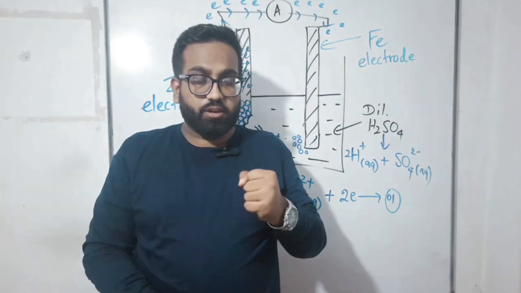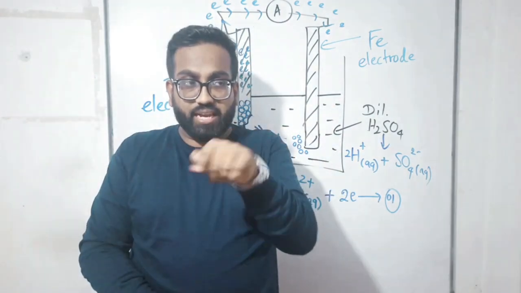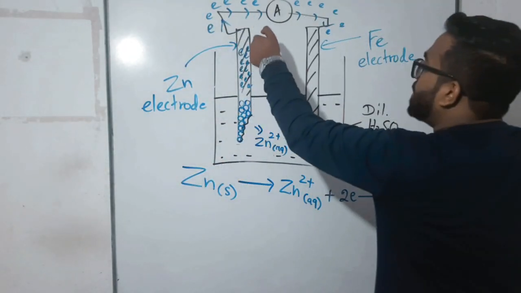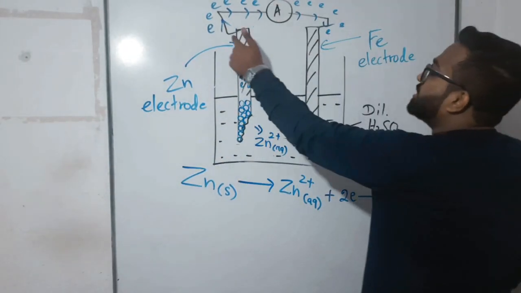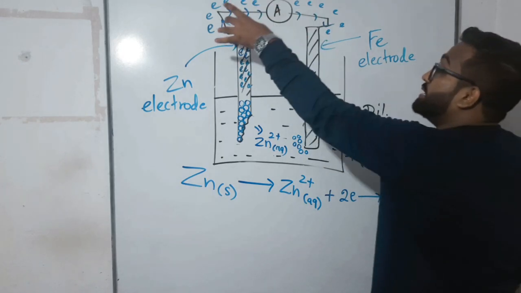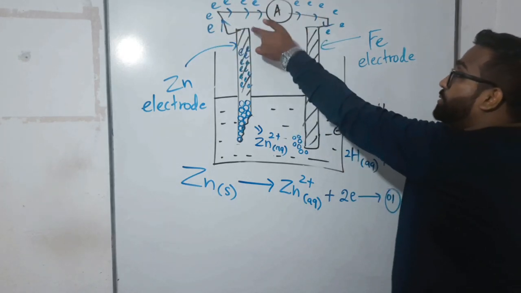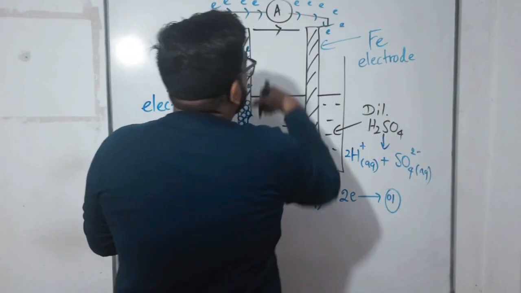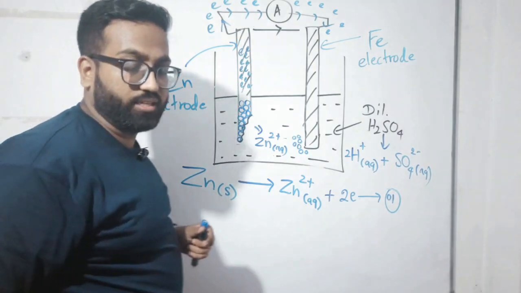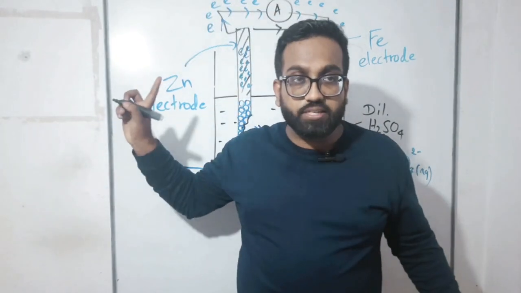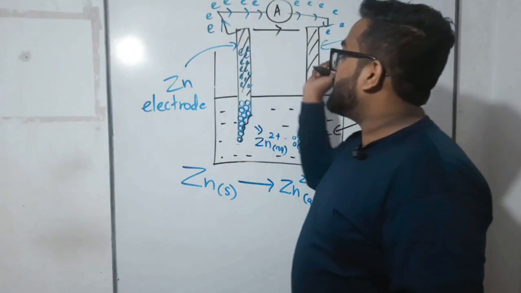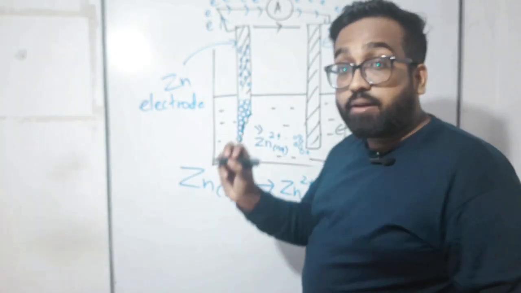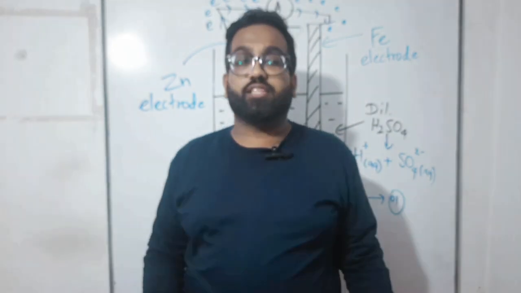When these electrons are transmitting from zinc to copper, because of the flowing of these electrons, a current was generated, my dear children.